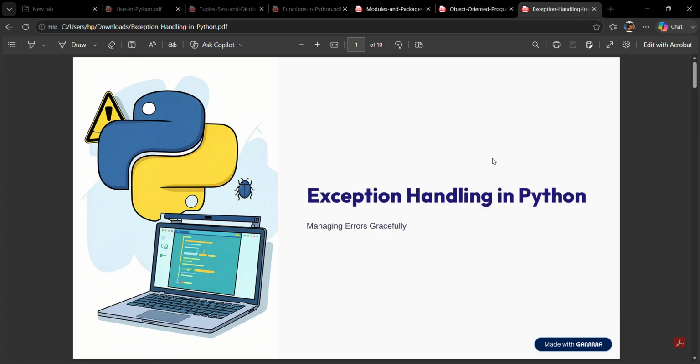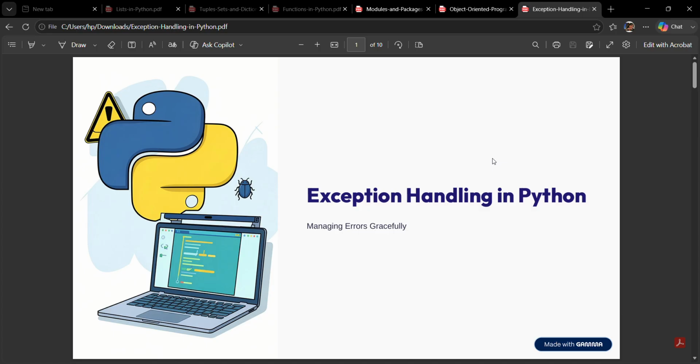So let's get started. The first slide is exception handling in Python. Introduction. Imagine you are using an ATM. You insert your card and accidentally enter the wrong PIN. Instead of crashing, the ATM displays a message like "Incorrect PIN. Please try again." This is an example of exception handling. The system detects the problem, informs the user, and continues to work properly.